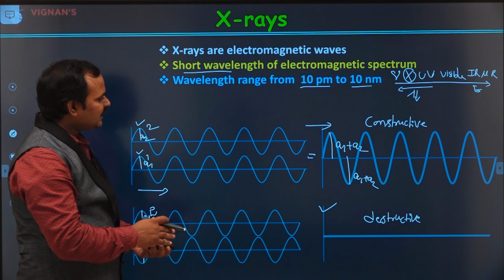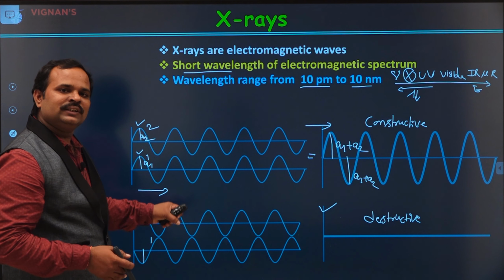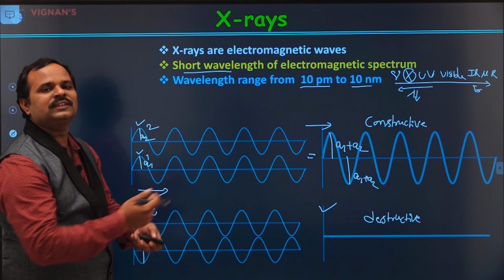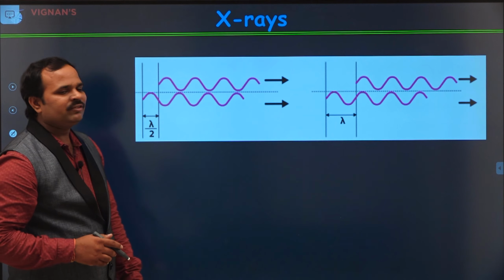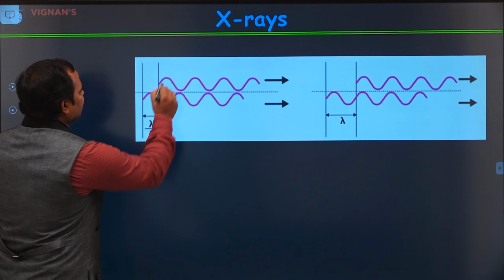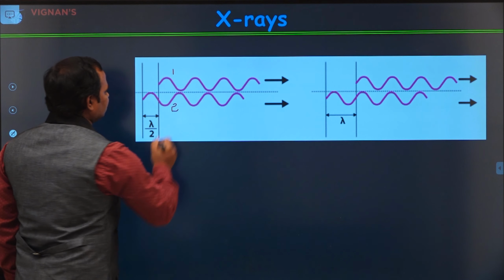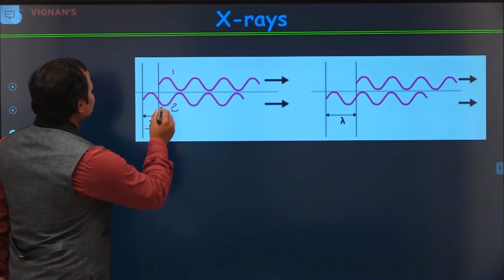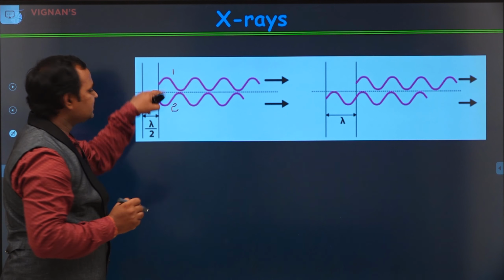Now, let's see another case of constructive and destructive interference. Here in this case, the phase difference is 0. Let's see what happens if a path difference exists. These are the two different cases. Now, this is the first wave and this is the second wave. The first wave has already started, and for the second wave, you can see there is a path difference between the first wave and second wave.